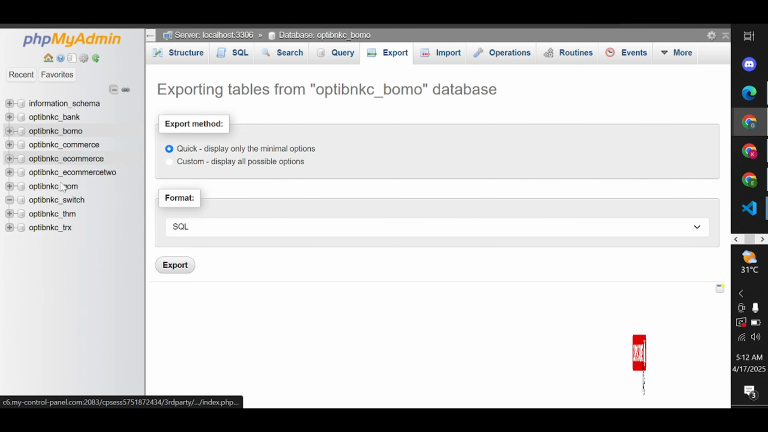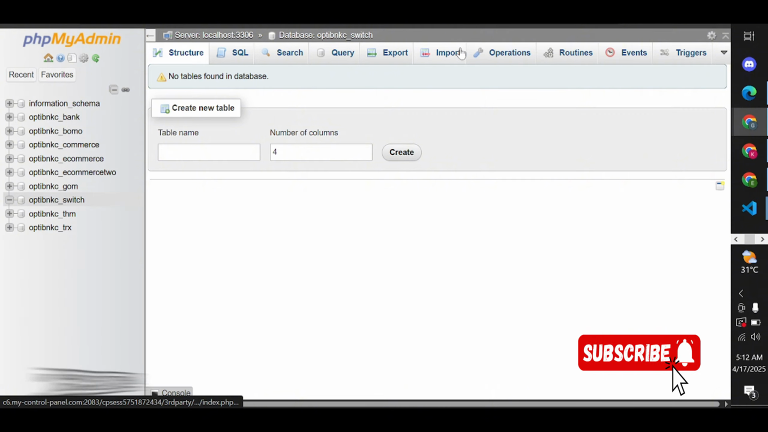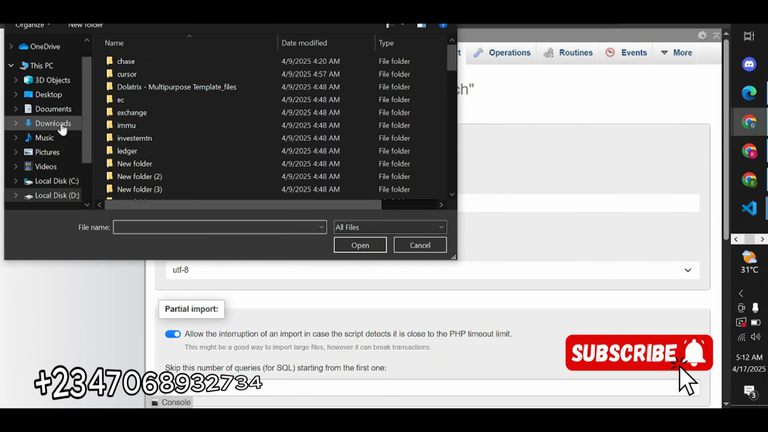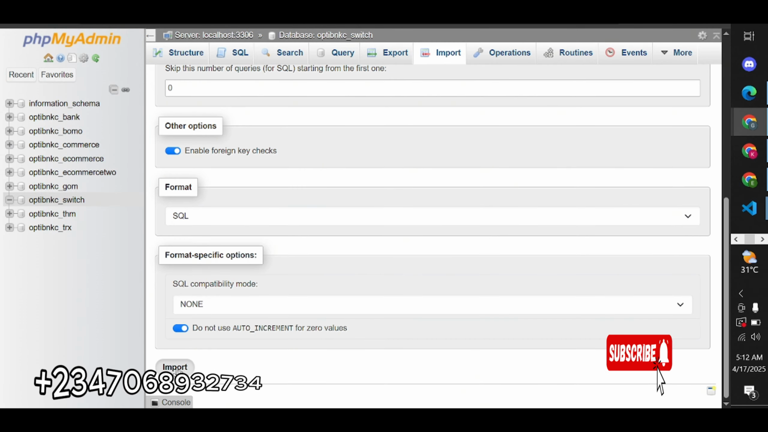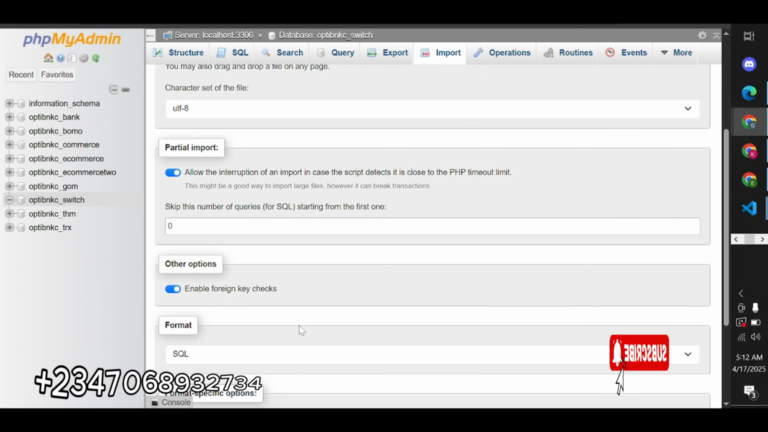Once you go back to your switch database, the database you downloaded, after downloading your database, you import that database. But me, I'm going to import the one I just exported. That's what I want to use. So I click on this. You click on import. After importing it, just hold on a sec for it to load properly.